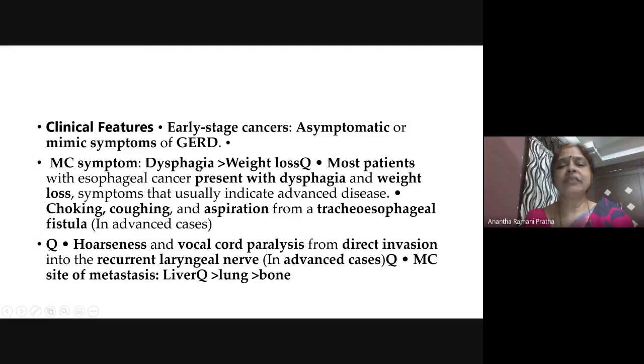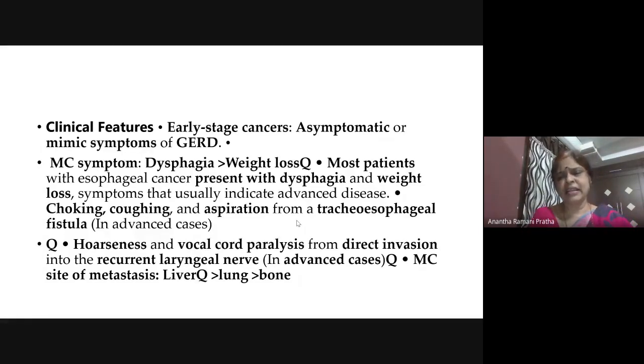So because of this dysphagia, he is limiting his food, so weight loss will be there. Then choking, coughing, slowly the fluid will be collected above the site of the growth, so there will be aspiration, regurgitation. Then slowly, I told you, acquired tracheoesophageal fistula is due to an advanced carcinoma. See, the esophagus has no serosa, so it's only the mucosa, submucosa, and the muscle.